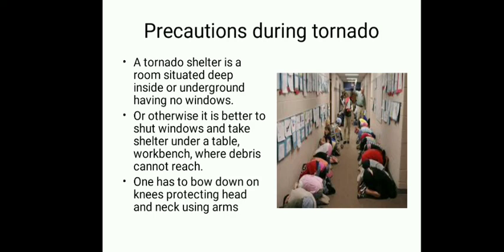One has to bow down on knees, protecting head and neck using arms. As you can see here, this is a tornado drill that is going on in a school. This is the position in which you have to bow down, and you have to protect your head and neck using your arms, so that even if any debris flies and can injure your head, your neck will be protected from injury.